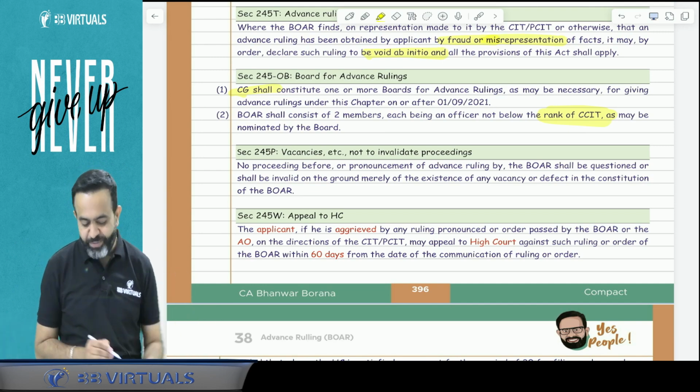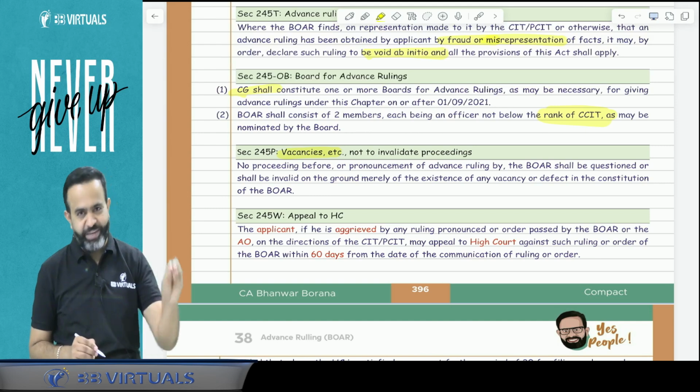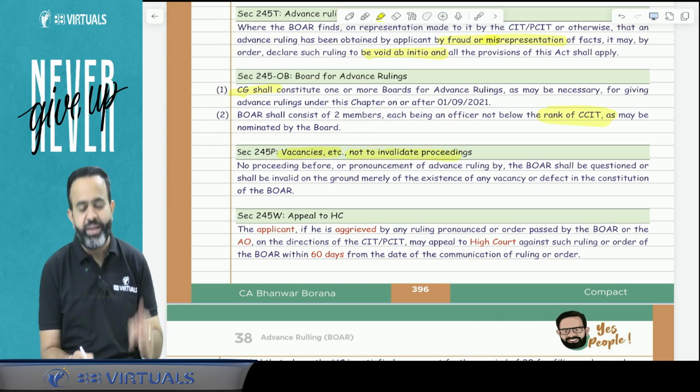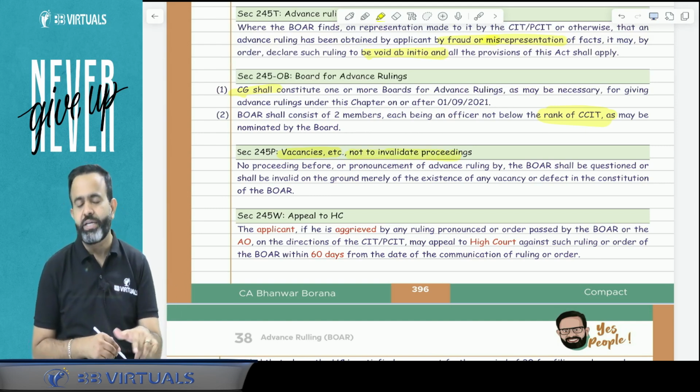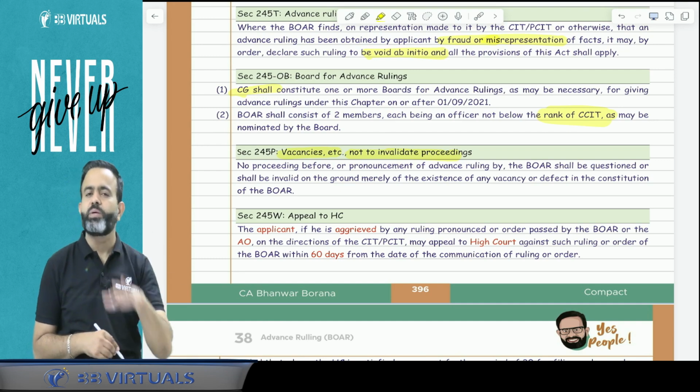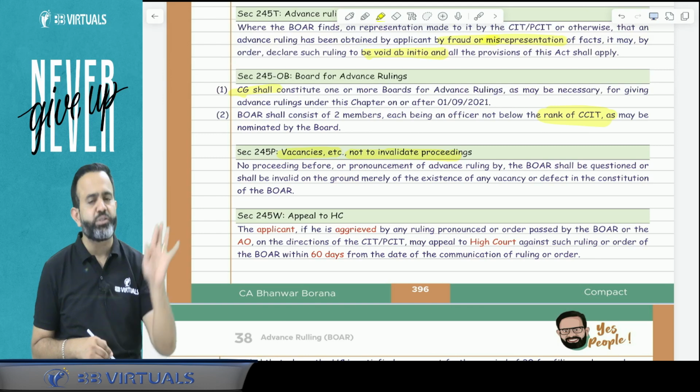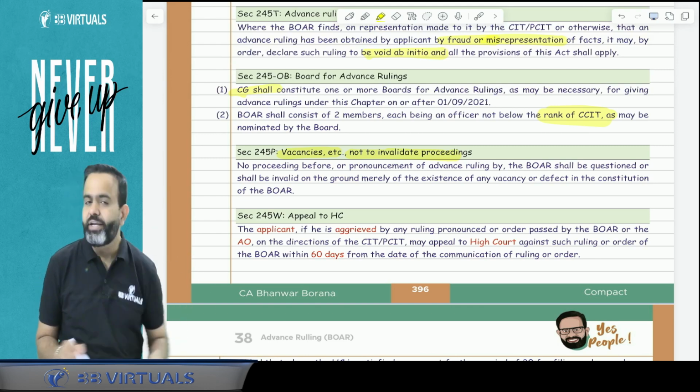So guys, for an example, this says that if there was a vacancy, it will not invalidate the proceeding. Whatever the proceeding of the board for advance ruling, that will be treated as a valid proceeding only.